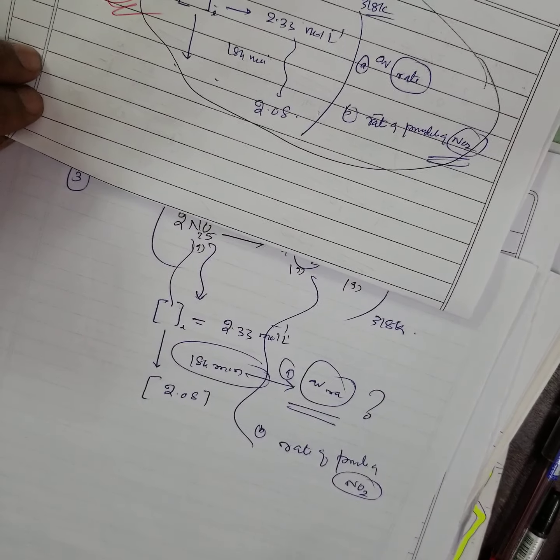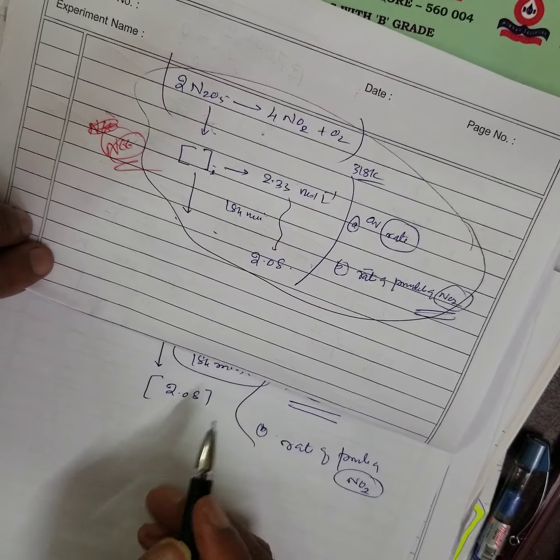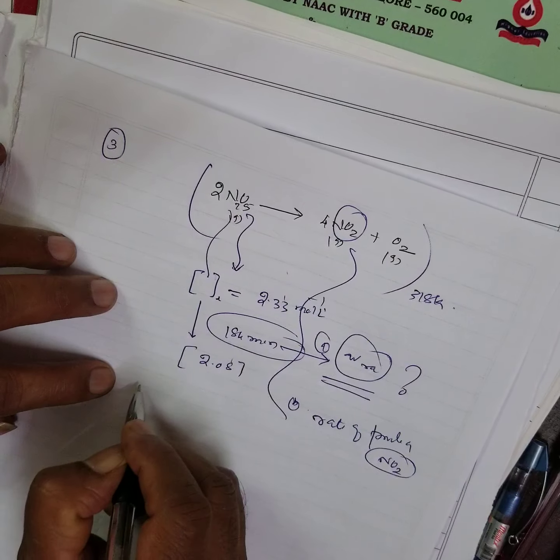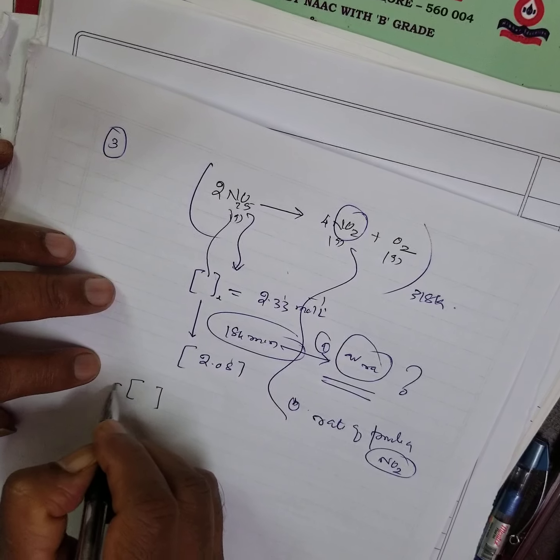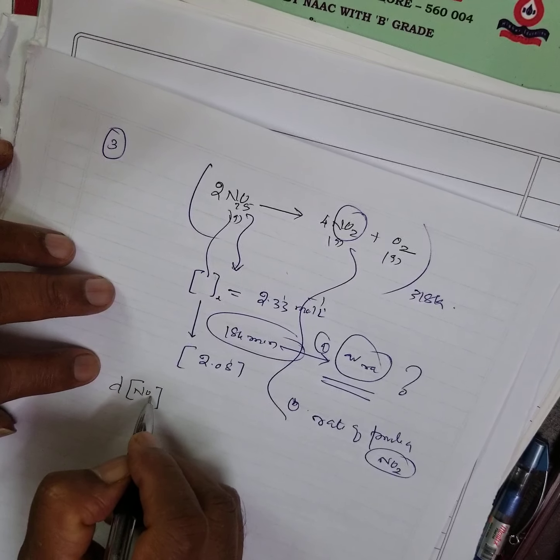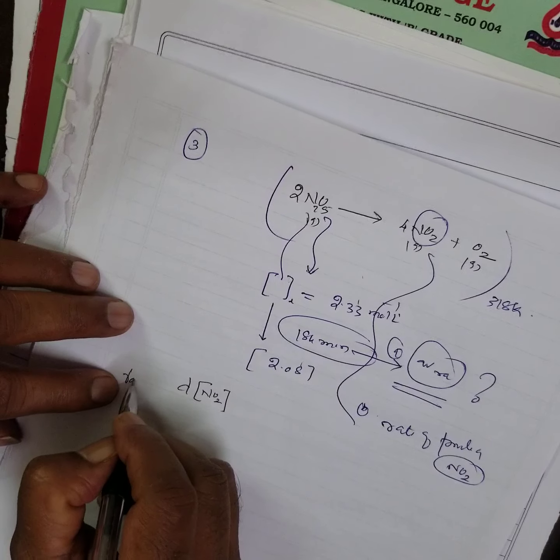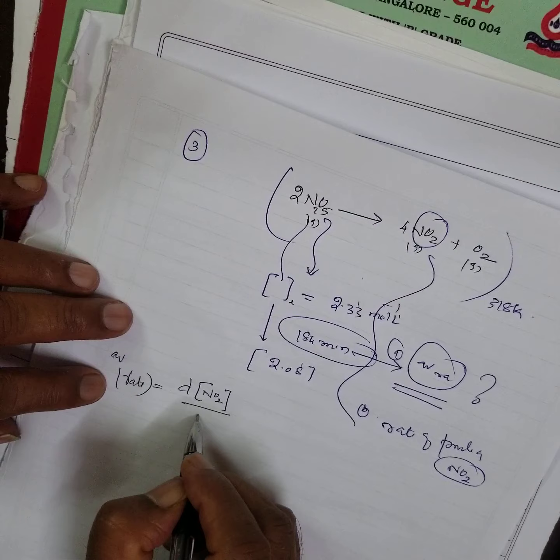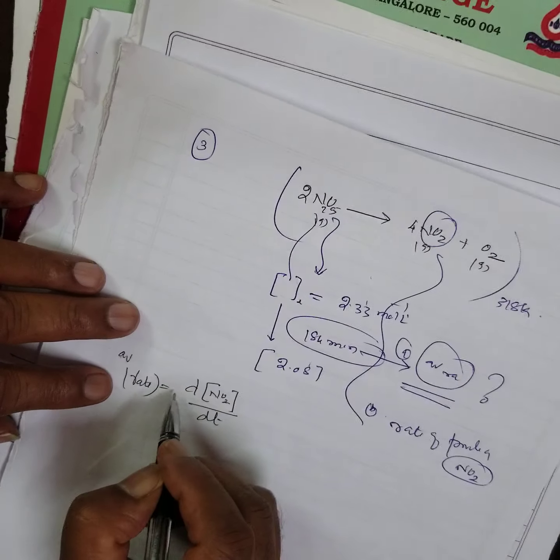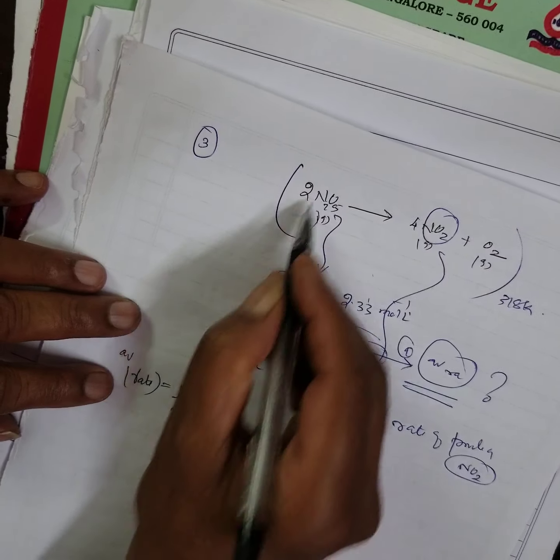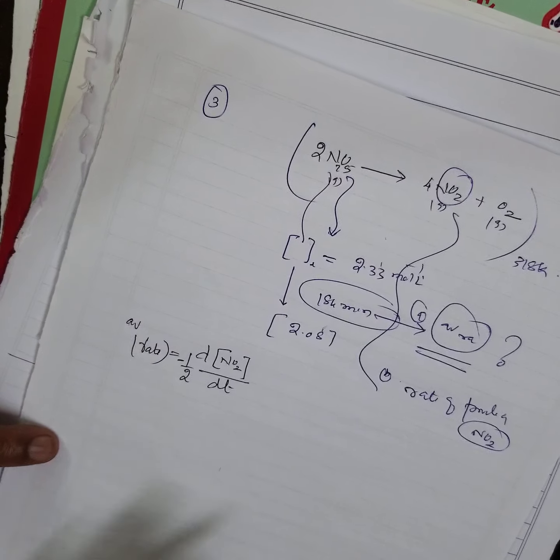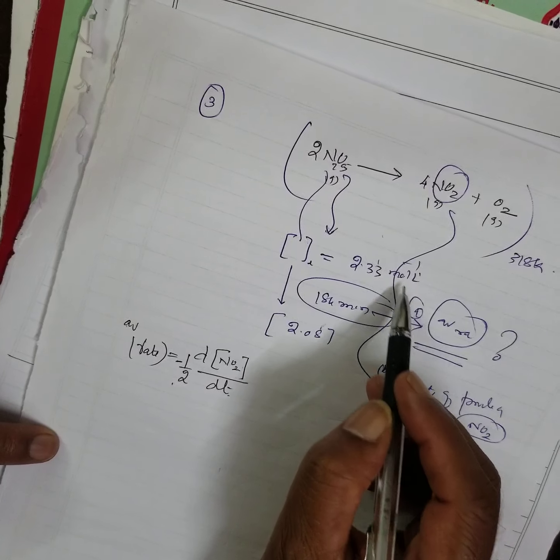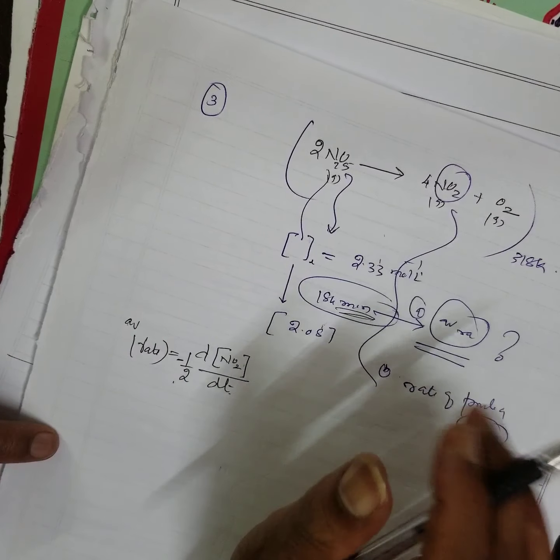Now, how to proceed with this? This is another very nice problem. Let me write this down. What is the change in concentration of nitrogen peroxide? Remember the average rate: change in concentration. But what is the coefficient? Half, no? And since it decreases, I am putting a negative here. Negative half change in concentration, and time in minutes. When it is in minutes, it's the average only.